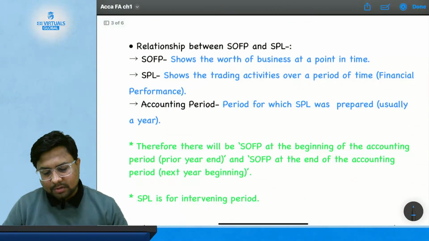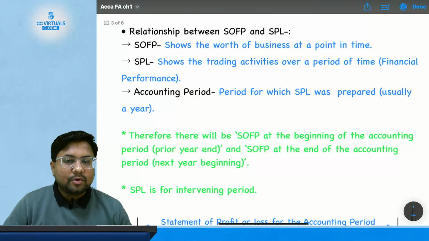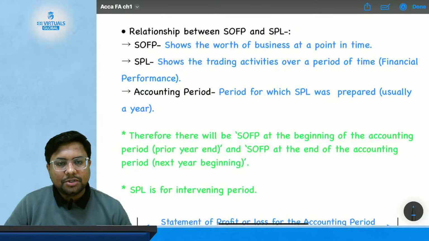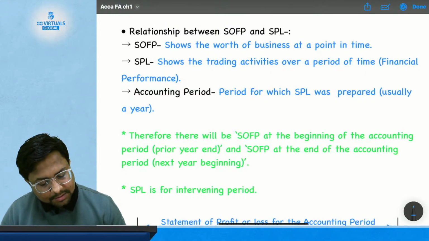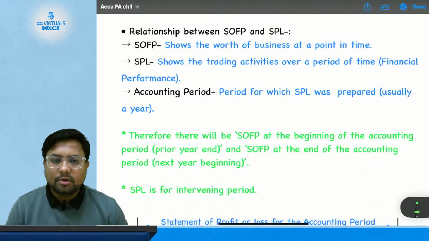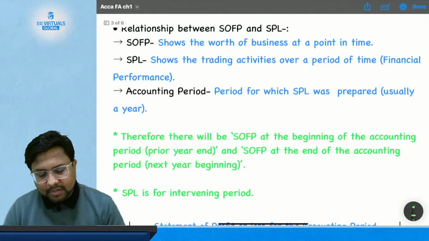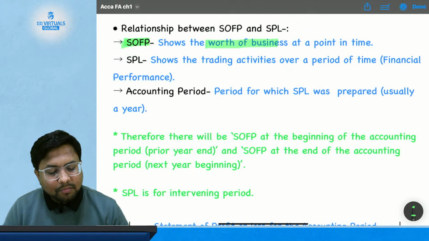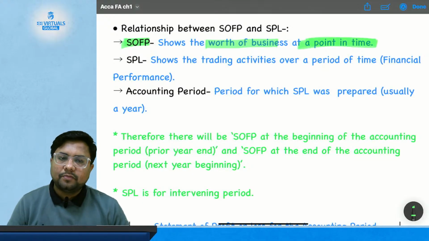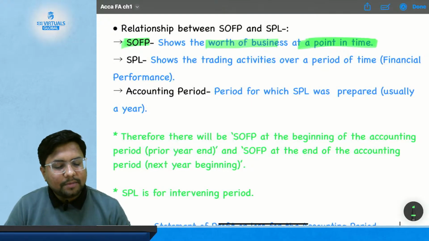Now we will study the relationship between SOFP, that is statement of financial position, and SPL, that is statement of profit or loss. This is a very good concept to understand both. The statement of financial position shows the worth of a business at a point of time, on any date.